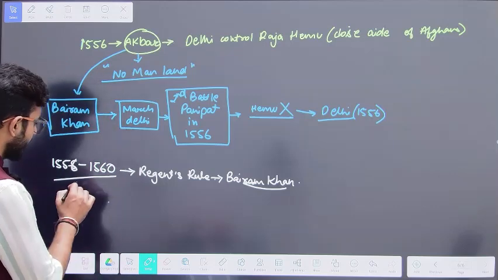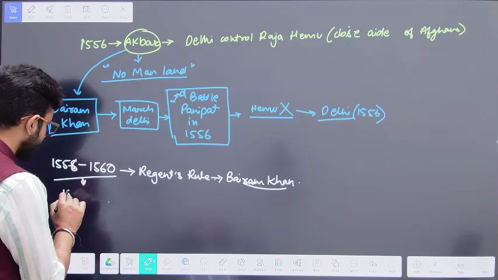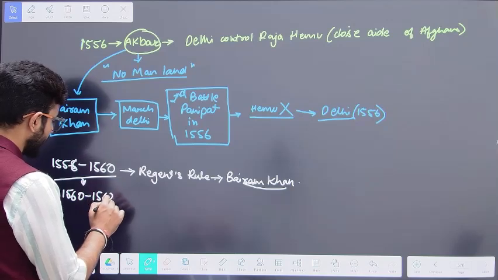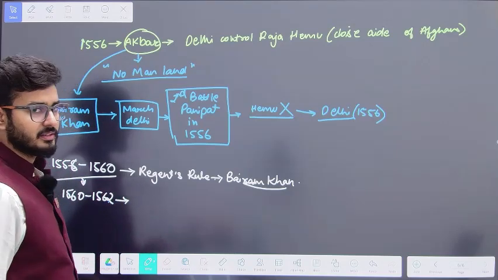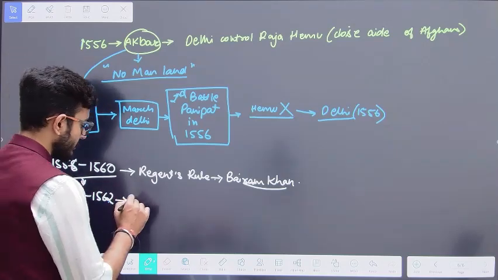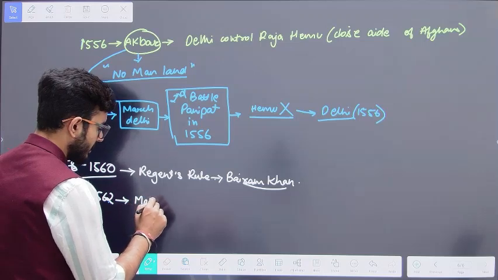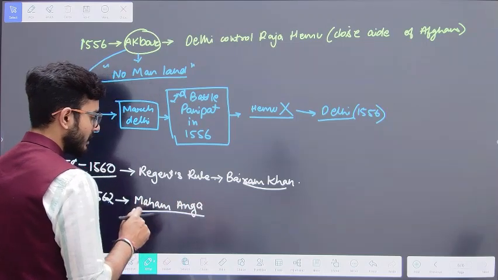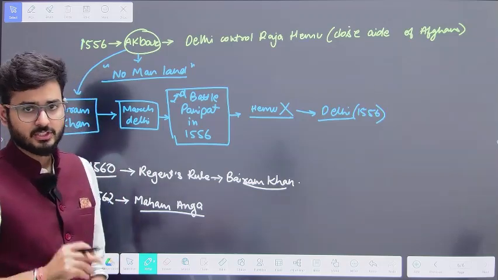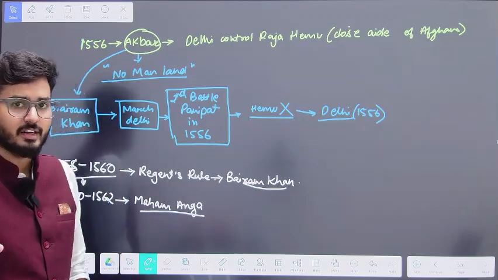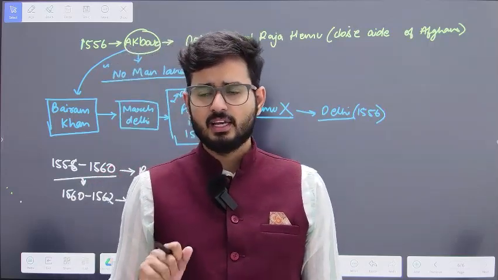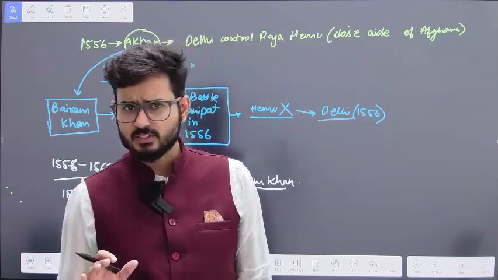Then there was another woman, from 1560 to 1562. In this time period, there was another woman who was known as Maham Anga. Now this Maham Anga started to get her influence on Akbar, and she started influencing Akbar in taking the majority of his decisions.